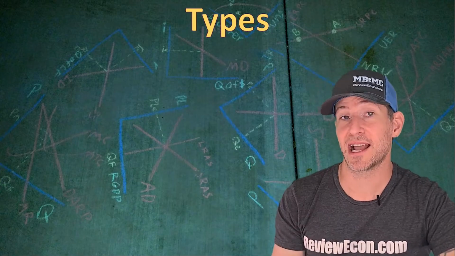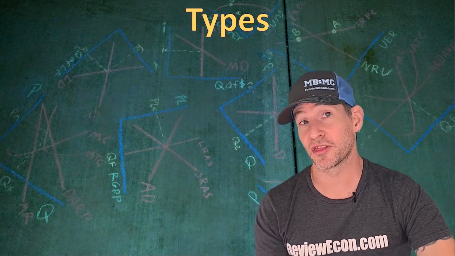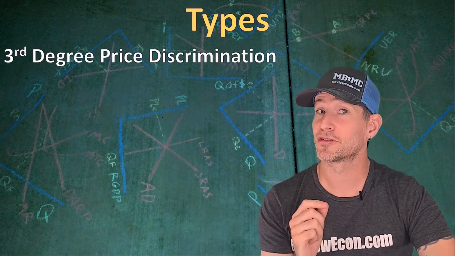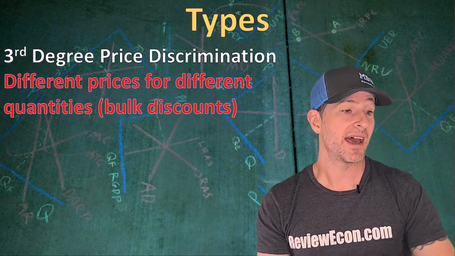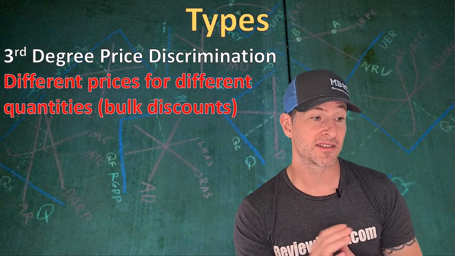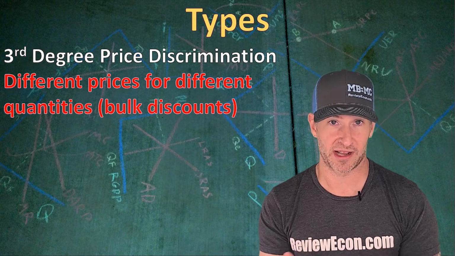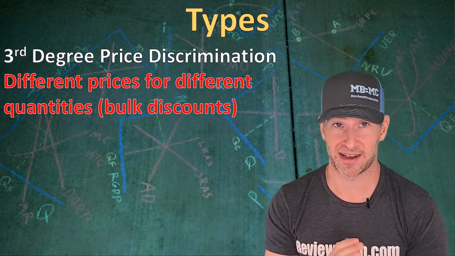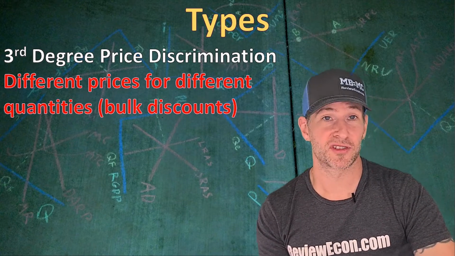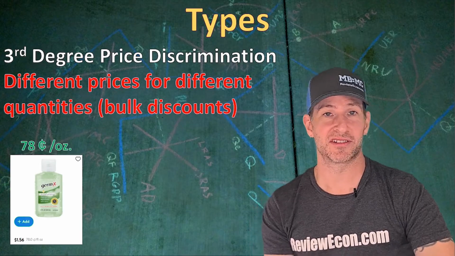Now, there are three different types of price discrimination. We're going to start with the third one first, and that is third-degree price discrimination. That is where you charge different prices for different quantities of a product. It's essentially bulk discounts. For example, if you buy one of those small containers of hand sanitizers, you might pay